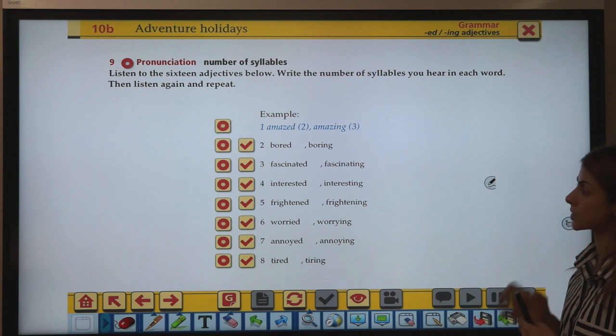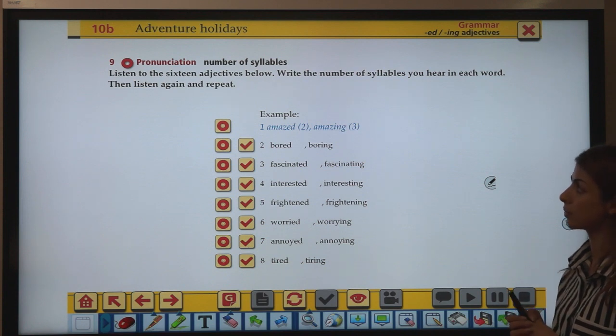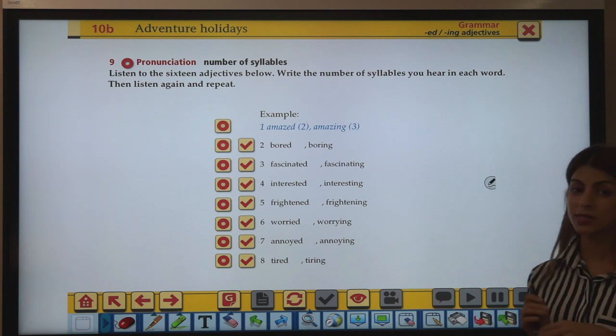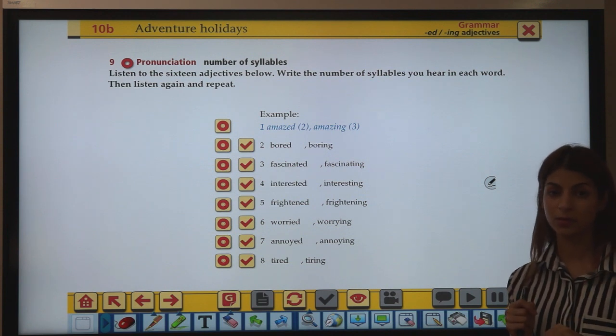Now, exercise 9 is pronunciation, right? And it focuses on number of syllables.